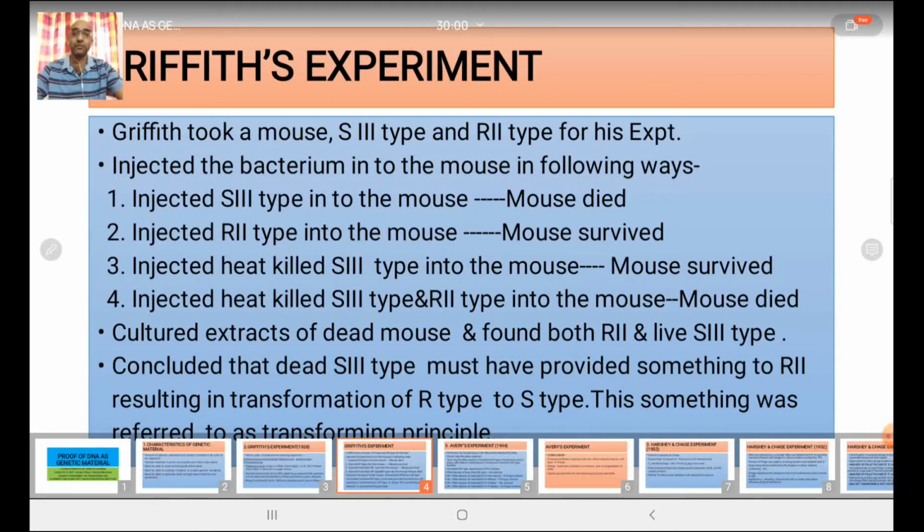Then a culture was extracted from the dead mouse and it was found that both R2 and live S3 type were present.